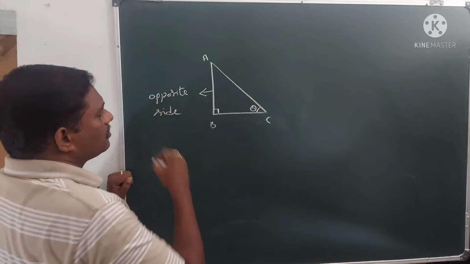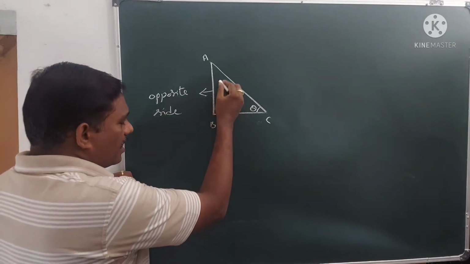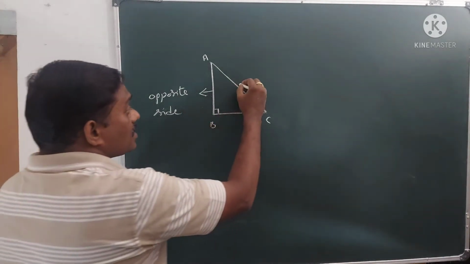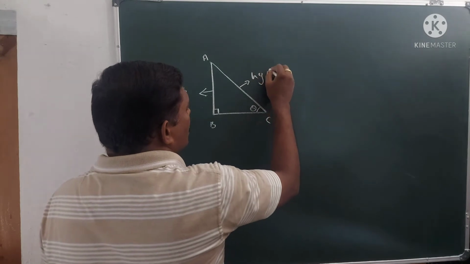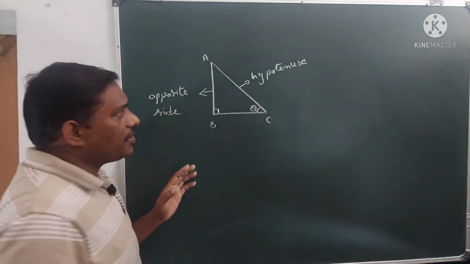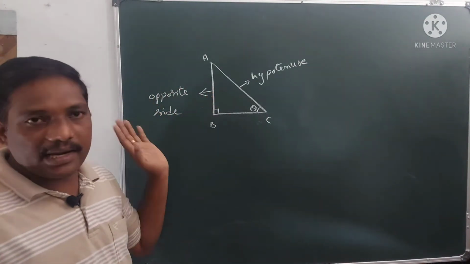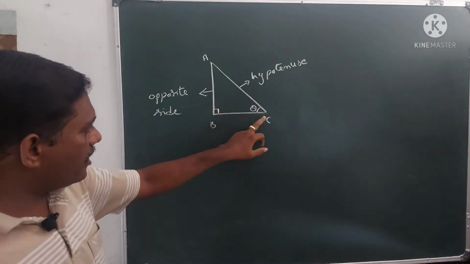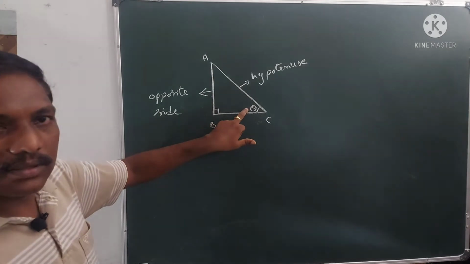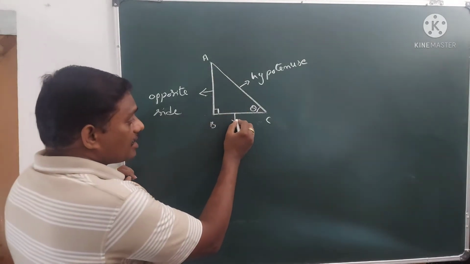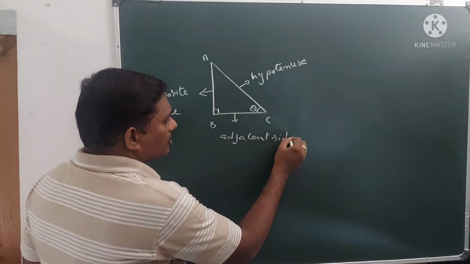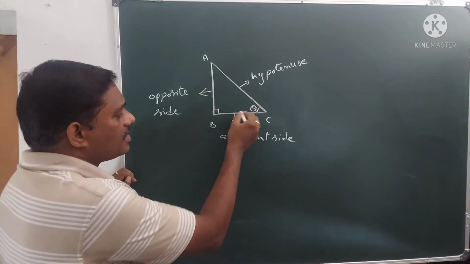Opposite side. The side which is opposite to the right angle is always called the hypotenuse. This side is called the hypotenuse. Also you know that the hypotenuse is the longest side in a right angle triangle. And this side is adjacent to this theta, hence it is called the adjacent side.